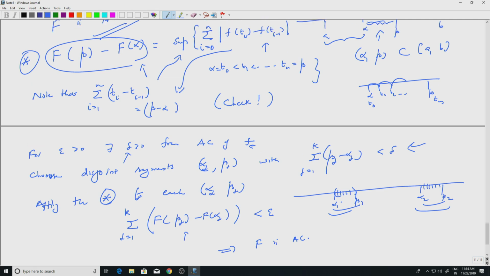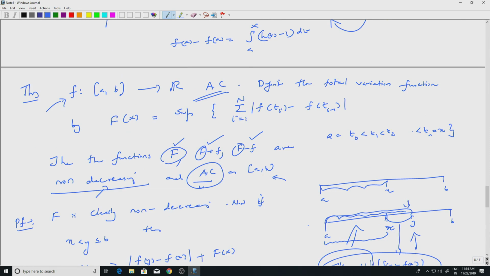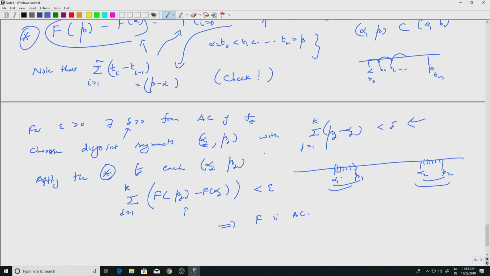Okay, so what did we do? We defined a total variation function, right. The capital F is called the total variation function, just like mod mu, and that turned out to be non-decreasing and absolutely continuous. Well, not just that F, but also F plus f and F minus f. So now we are ready to state the final theorem of the course.